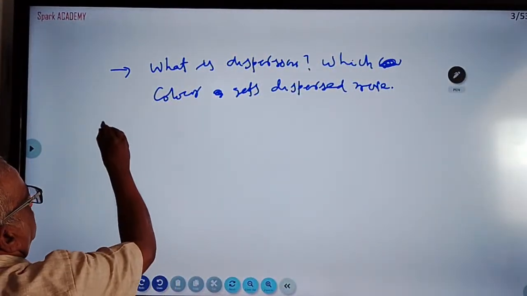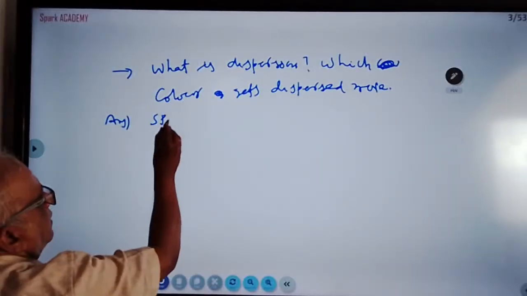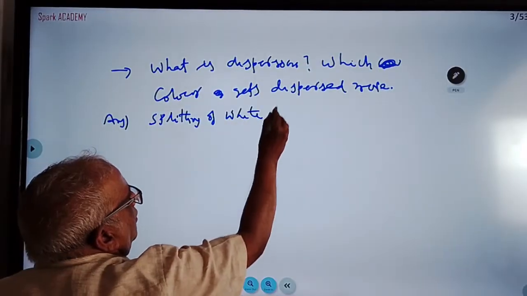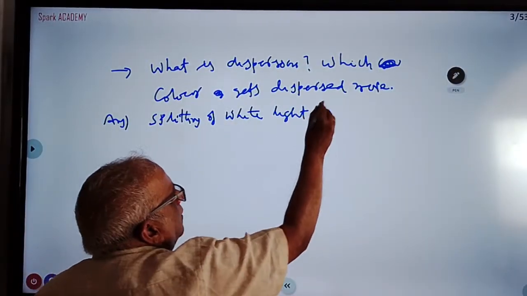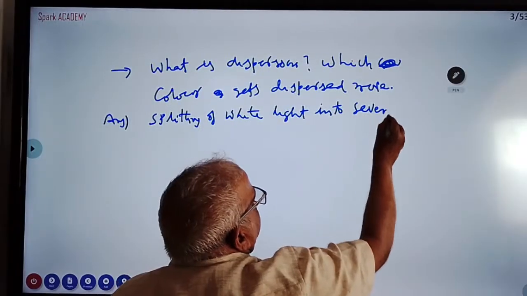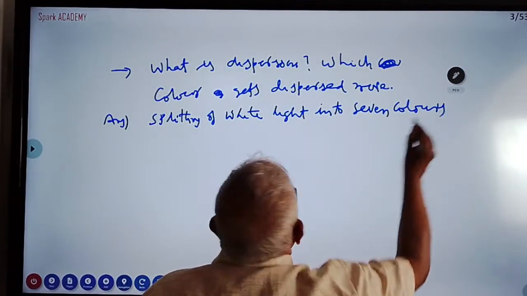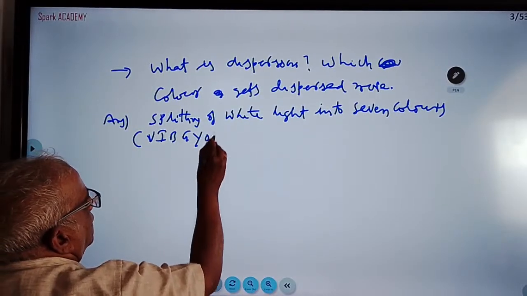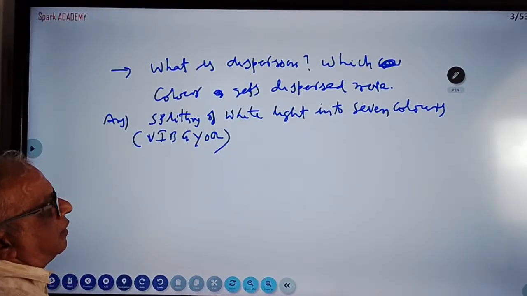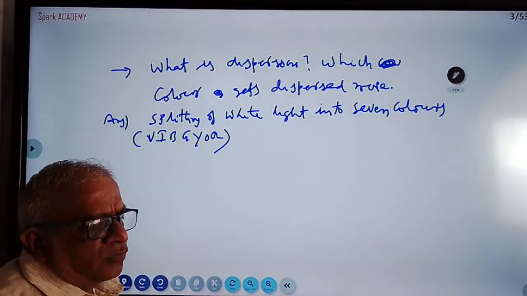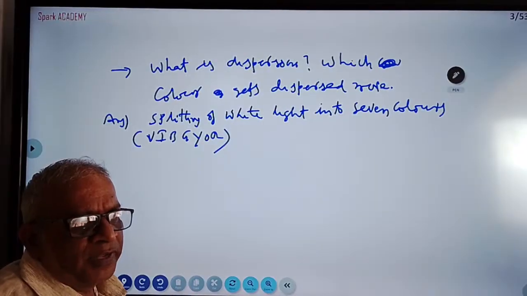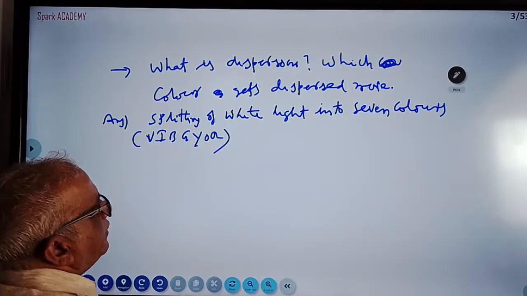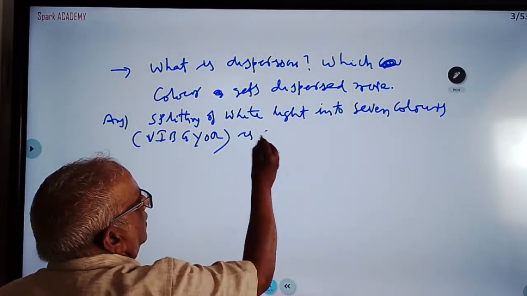What is dispersion? You know from school classes, splitting of white light into seven colors. That is VIBGYOR: violet, indigo, blue, green, yellow, orange, red. How does white light split into seven colors? When it passes through a prism, it splits into seven colors due to refraction. Splitting of white light into seven colors is called dispersion.